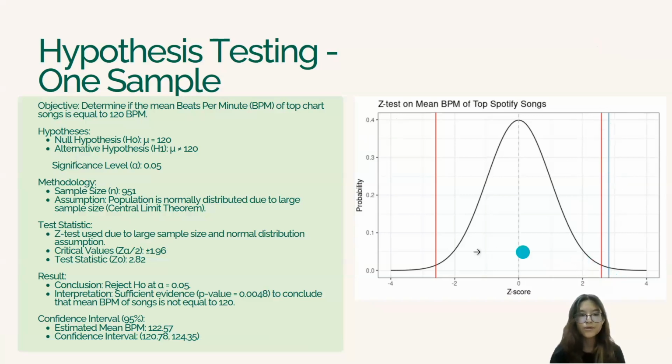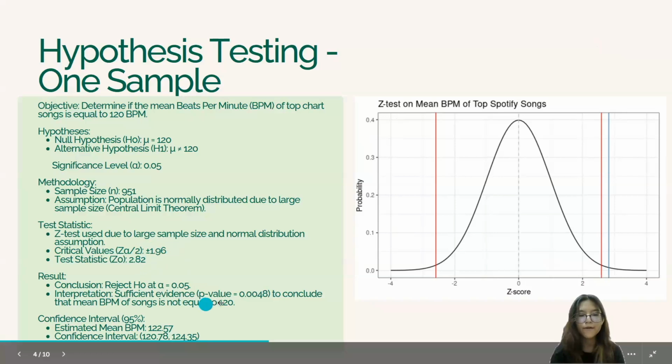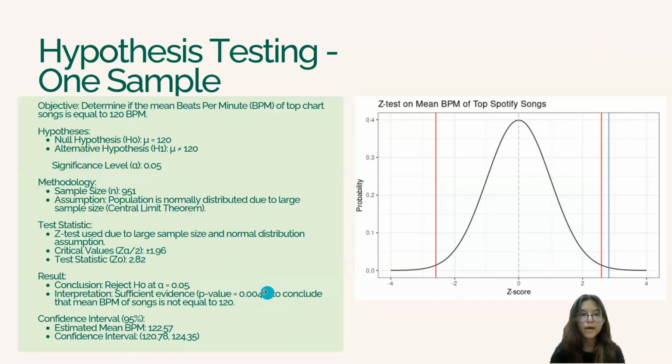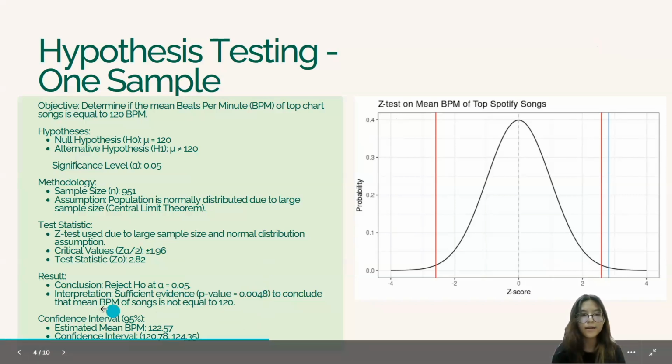And as a conclusion, we reject H null at alpha equal to 0.05 because the test statistic is greater than the critical value of 1.96. And we have a very low p-value, and it's lower than the significance level that we've set. So we have sufficient evidence at 95% to conclude that the mean beats per minute of a song is not equal to 120. And at a confidence level of 95%, we have an estimated mean of 122.57.